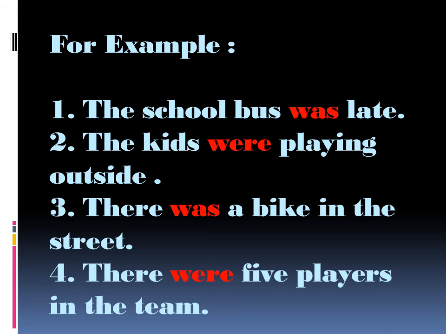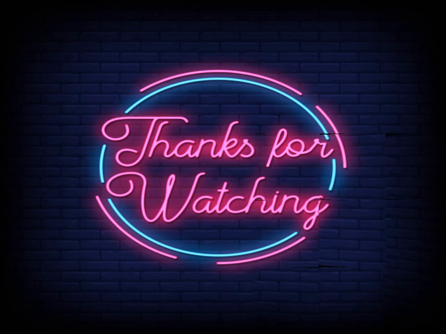There was a bike in the street. Here we are talking about one bike, so we have put was. There were 5 players in the team. There are more than one or two persons, so that is why we have used were here. So this is all about was and were.